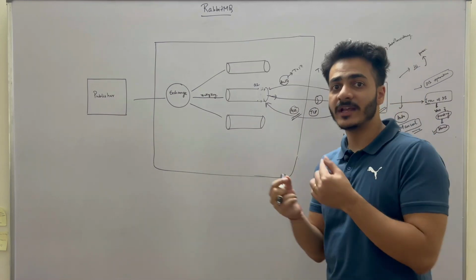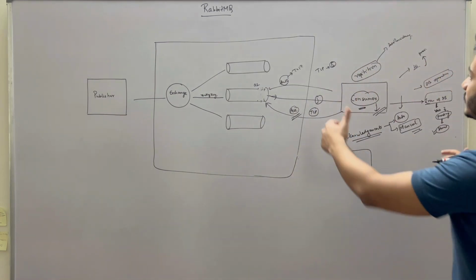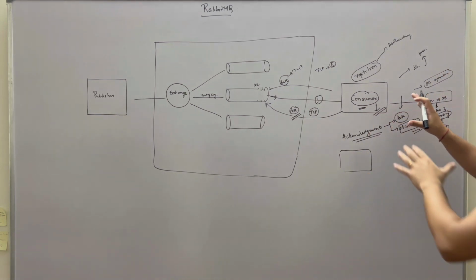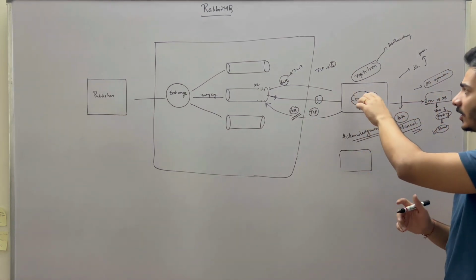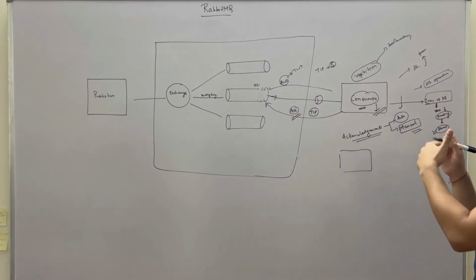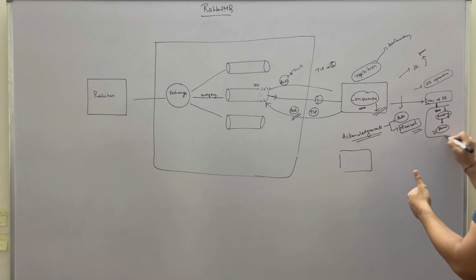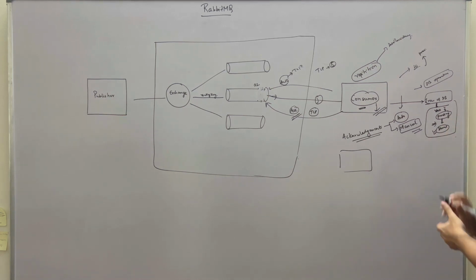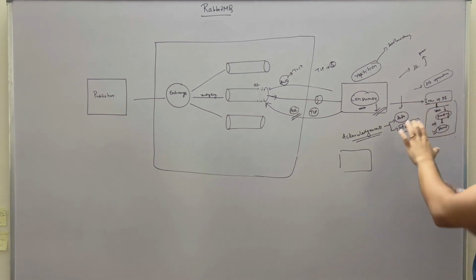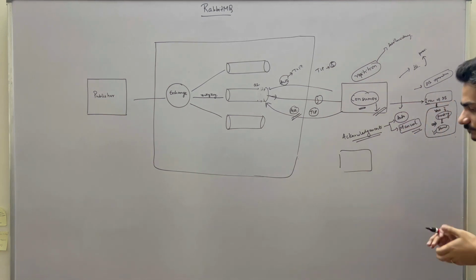But now there is one more edge case here. Suppose this consumer consumes that message, and right now the load on this consumer is very high. So this consumer has not failed actually. It has consumed the event and it's still processing this task. It's still executing this task to be done on the DB. So it's in the middle here.